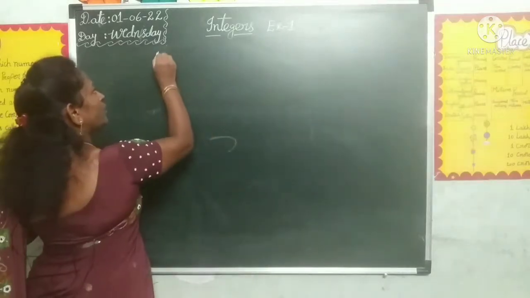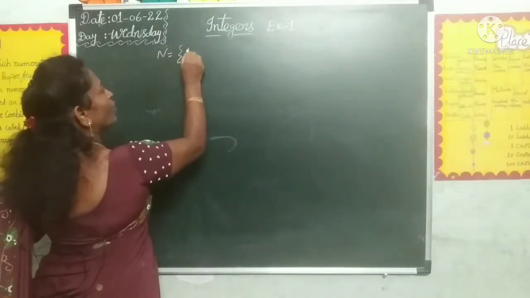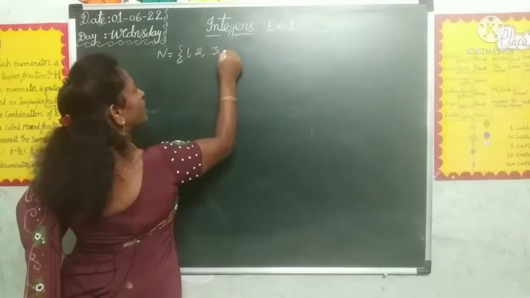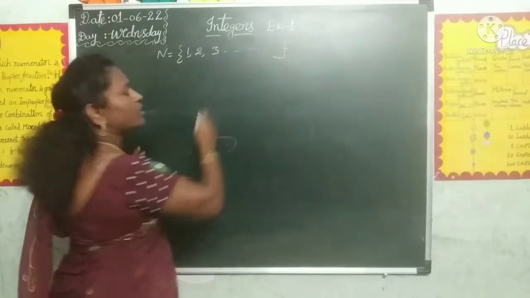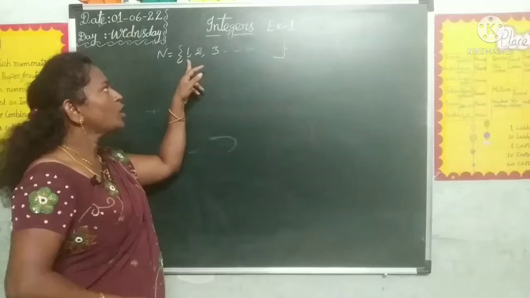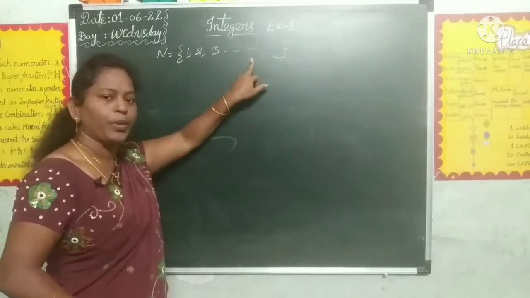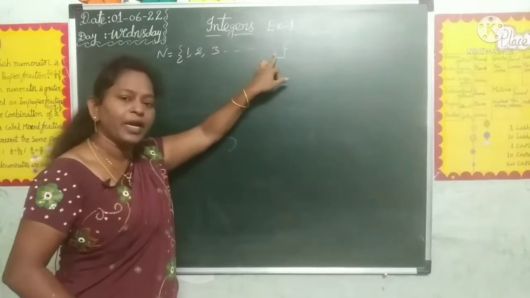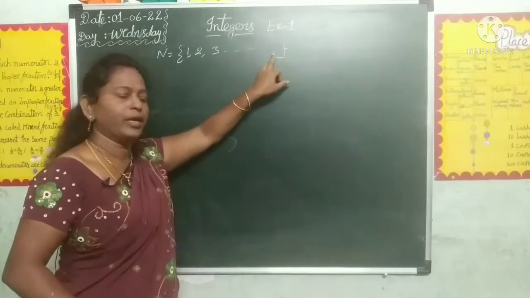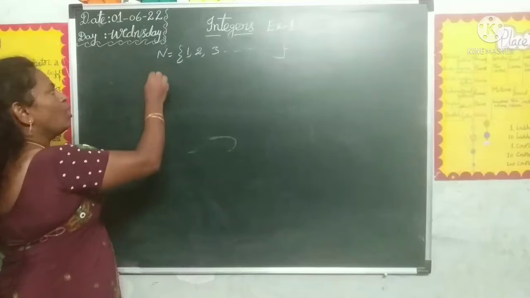So N is equal to 1, 2, 3 and so on. These are natural numbers. Here the smallest natural number is 1. Greatest natural number we don't know because we can write unlimited numbers. That's why you cannot say the greatest number. And next one, whole numbers.